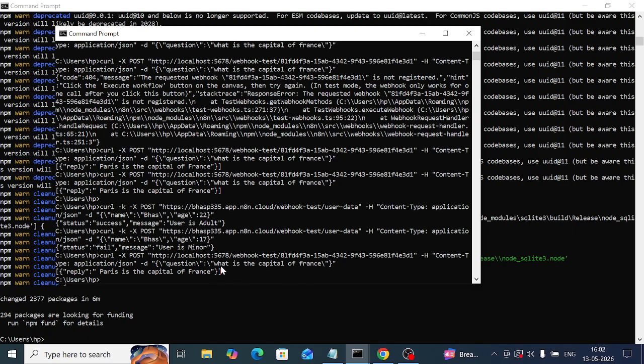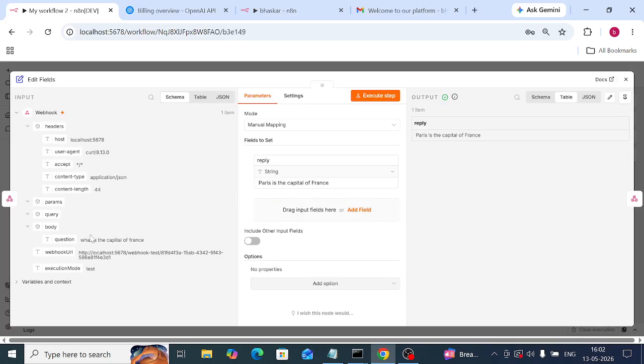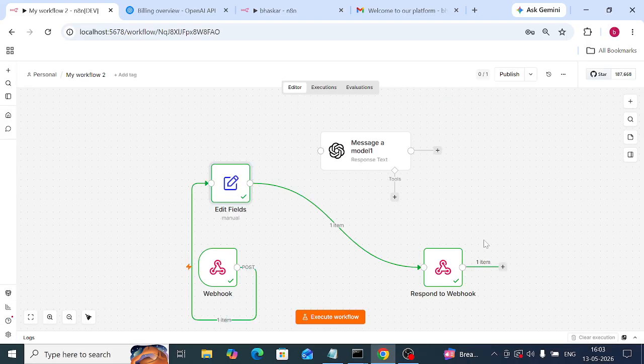See, what is the capital of France is the question. Reply: Paris is the capital of France. When we write this in the edit fields, in data we are writing here. See here, what is the capital of France? Reply: Paris is the capital of France. Okay, like this we need to do.